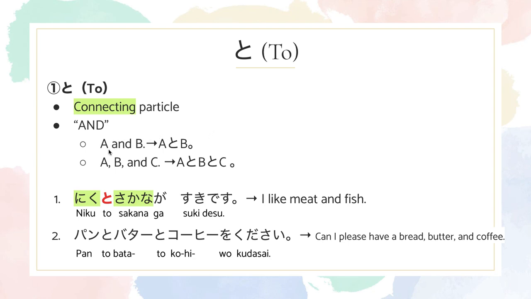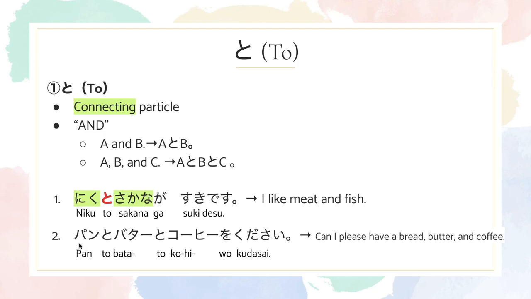If you wanted to say A and B, you have to do A to B. So applying this sentence to the formula, you would know that A and B is meat and fish. And back in the Japanese sentence, meat is niku and fish is sakana. So in between you would put to.